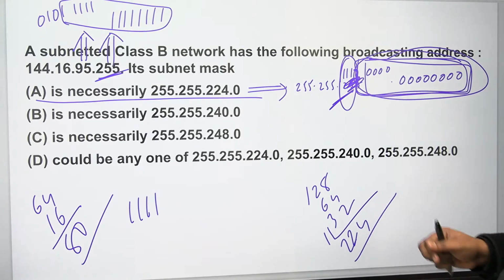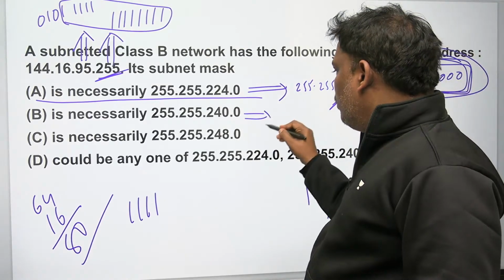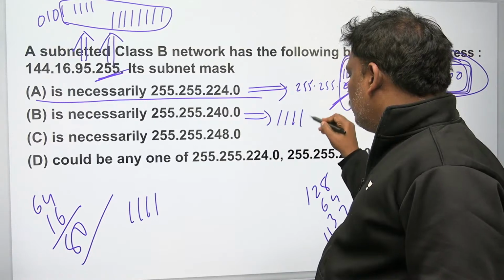Let's go for option B. 240 means 4 ones followed by zeros.